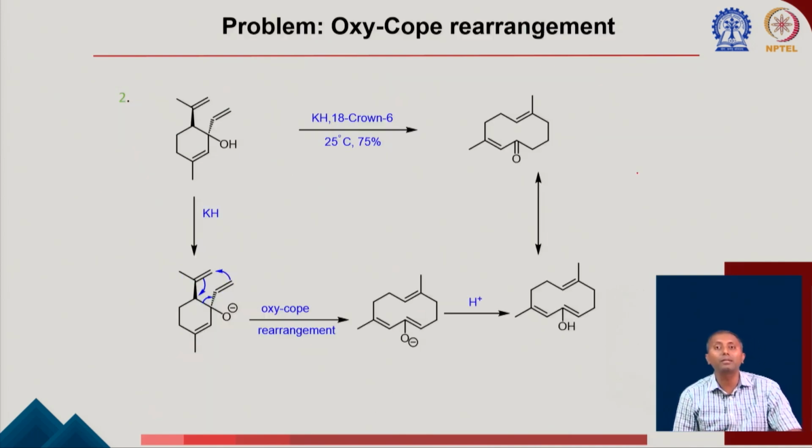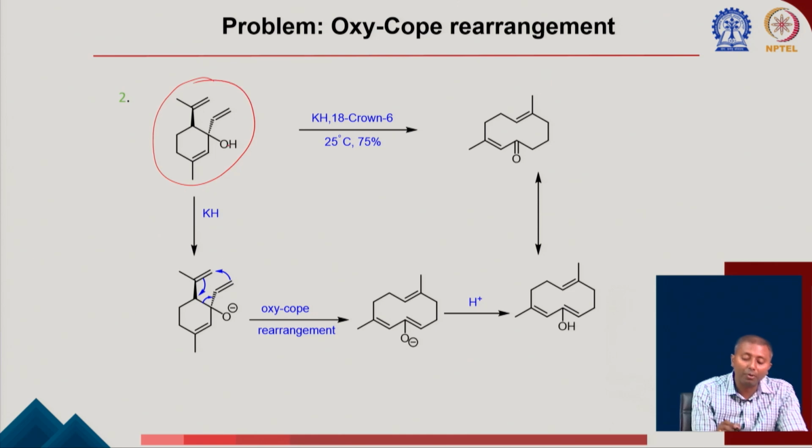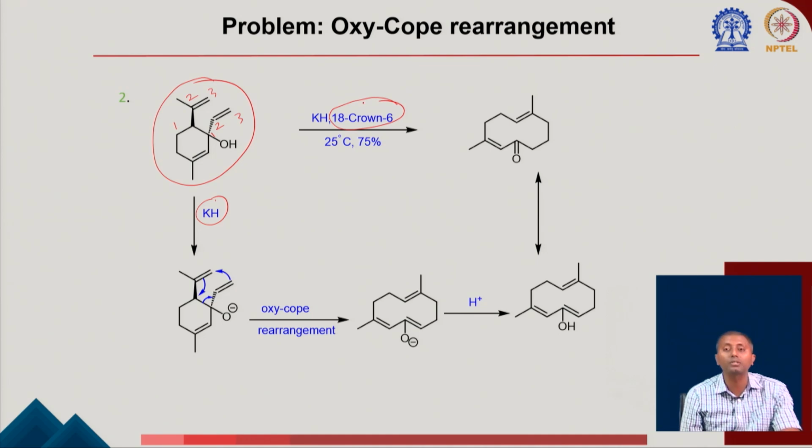Now I am going to show you another important problem of oxy-Cope rearrangement. In this particular example you can see we already have an allylic alcohol here. Now we can give them a numbering of 1, 2, 3, and again 1, 2, 3. Once you give potassium hydride and 18-crown-6, as you know, those are the two reagents you need for this oxy-Cope rearrangement, which is now going to generate this O minus species here.